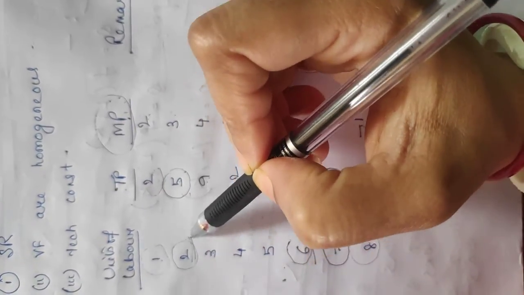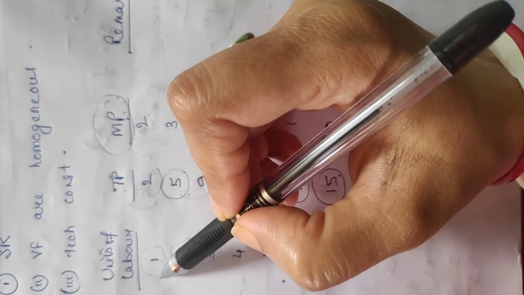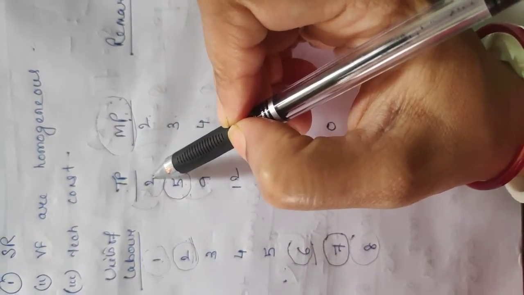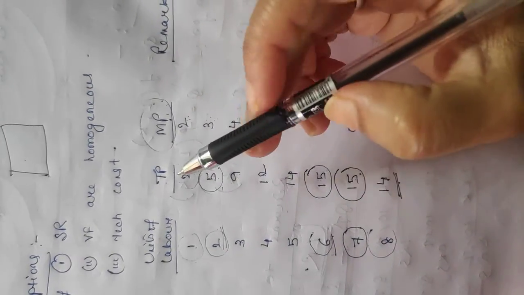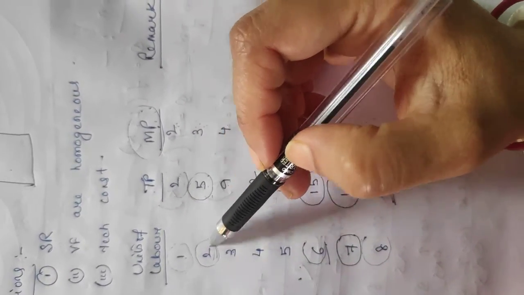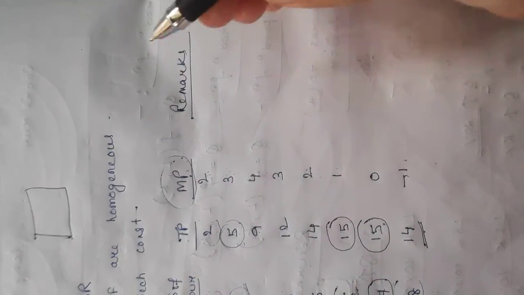He has produced 3 kg of output and the first labor has produced 2 kg of output. So these are nothing but the contribution that is being made by one more additional unit of labor. We give remarks by looking at the marginal product.